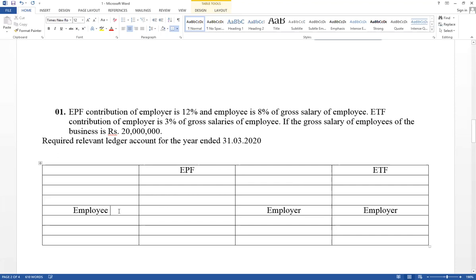It has given percentage employee. In this example, it has given 8%. Sometimes it has given 10%. And employer is given 12%. But ETF only, it has given employer 3%. This is the percentage.